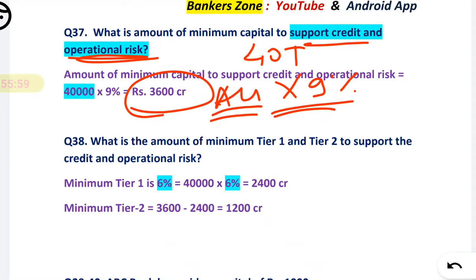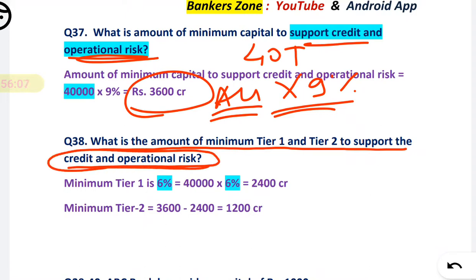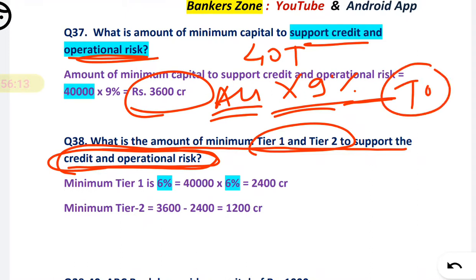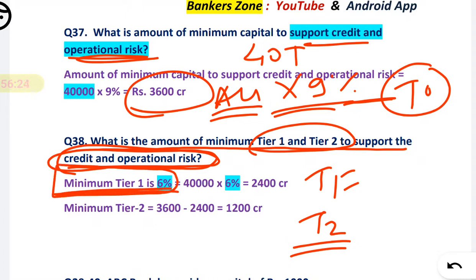But next, see another question. What is the amount of minimum tier 1 and tier 2 to support the credit and operational risk? Here we have to find the tier 1 and tier 2. The total we have already calculated, but here they are asking for the bifurcation, that is, what tier 1 is and what tier 2 is. For tier 1, remember it is a minimum 6%. The total we know is 9%, but for tier 1, for operational and credit risk, it is 6%. So just calculate 6% of the risk weighted asset, which they have given as 40,000, and you will get tier 1 capital.